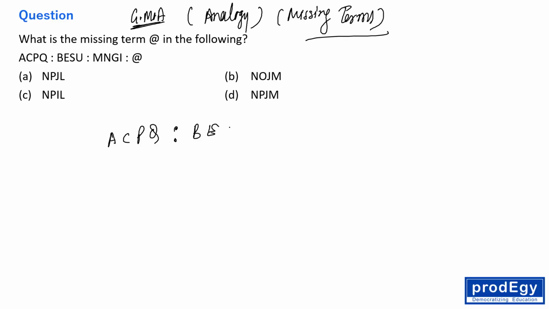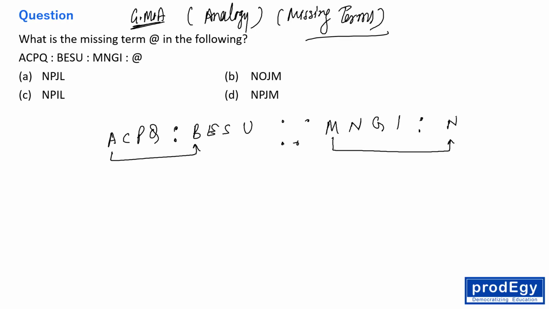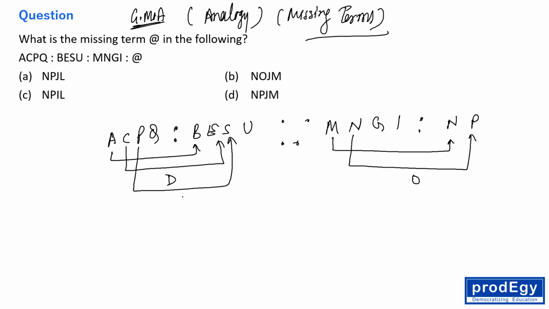ACPQ is related to BESU. Right? And MNGI is related to what? Okay, fine. So AB, after A, B is coming. So after M, which is coming? After M, N is coming, right? C, D, E, gap of 1. So M, N, O, P is coming, right? Okay, fine. So P, Q, R, S, gap of 2, right?